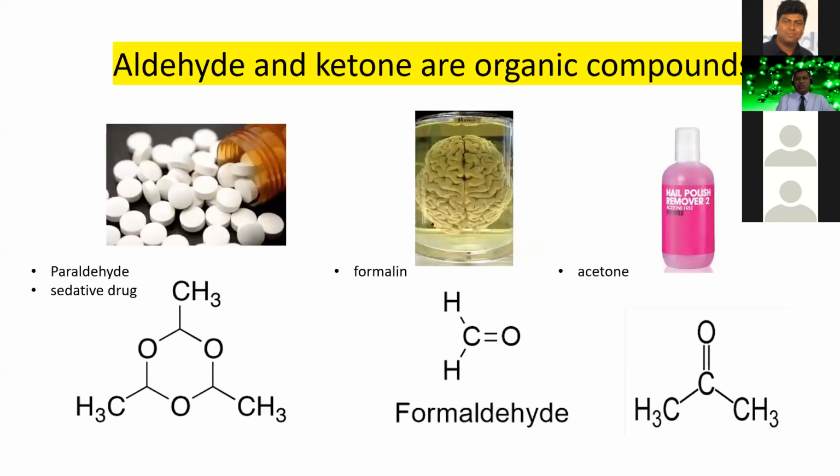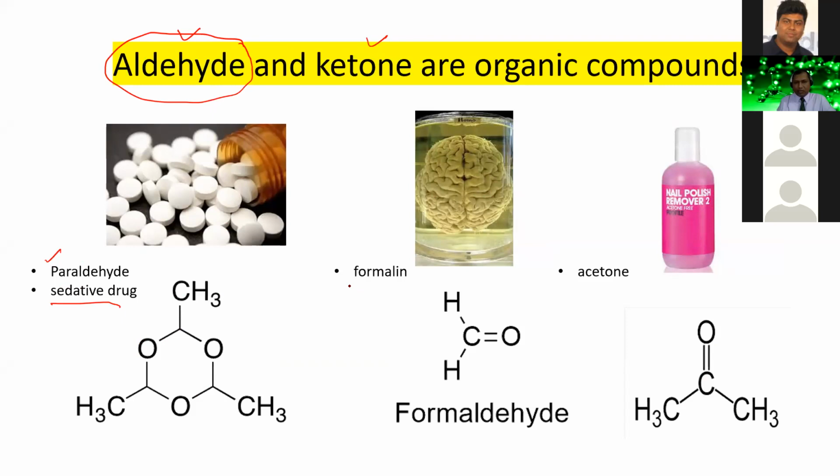Now, dear students, we see some new organic compounds. They are known as aldehyde and ketone. So aldehyde is the name of an organic compound. Ketone is another organic compound. So you see some drug here. This one is a sedative drug. Basically, the chemical name of the compound is paraldehyde. And paraldehyde is nothing but one kind of aldehyde.